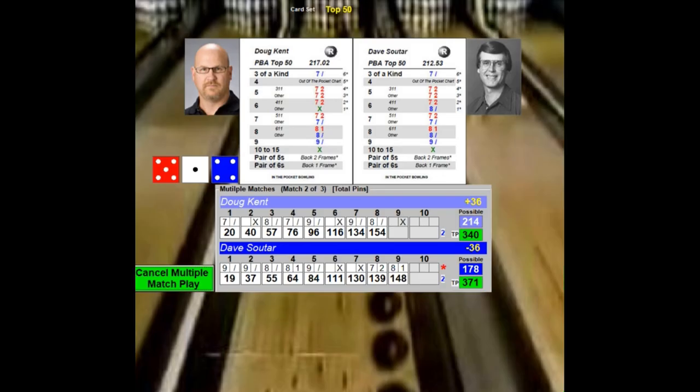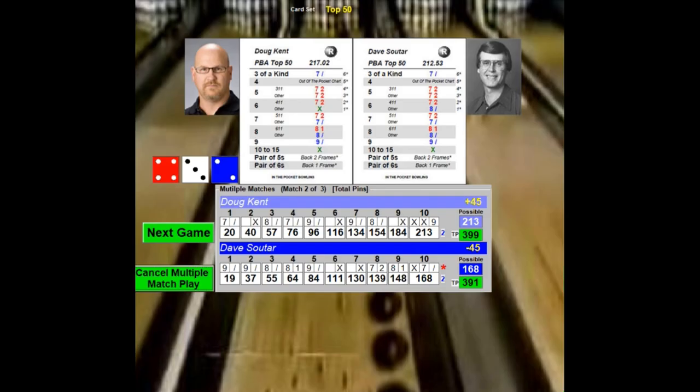Sultar is trailing, so he'll go first on the 10th. 1-6-5. That's a strike. Next ball is a spare, 168. The question on my mind is how much will Kent do on the 10th? Kent throws a 6-4-6. That's a strike. He throws another strike, and he throws a 9. So he throws a 213, but Sultar's 168 with 3 open frames helps Kent out, and Kent now leads by 8 points, 399, 391.